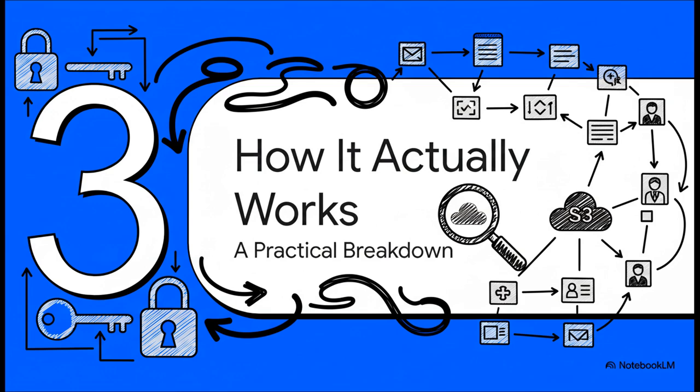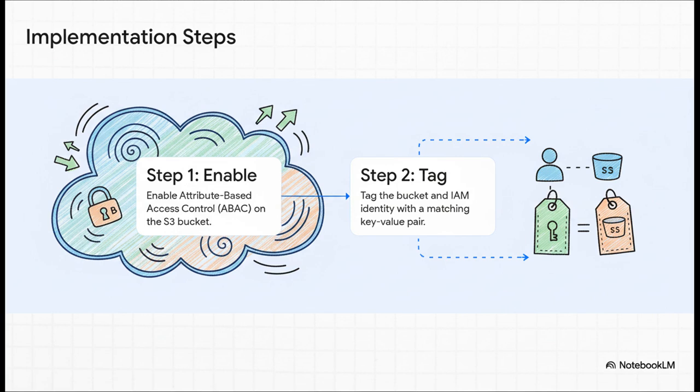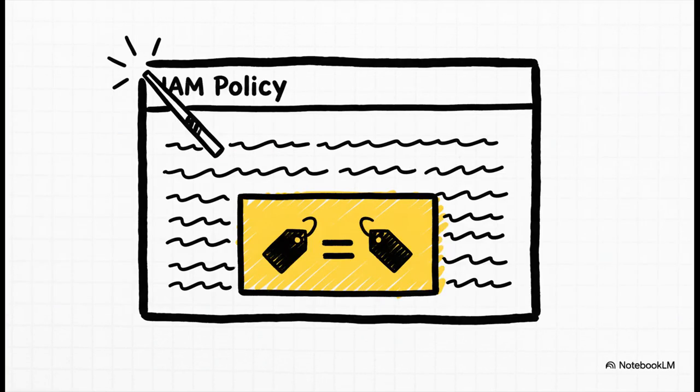Okay, that all sounds great in theory, but how does this thing actually work in practice? Let's break it down. You'd be surprised how simple it is. It's really just a two-step process. First, you have to go and explicitly enable ABAC on the S3 bucket itself. And second, you tag both the bucket and the IAM identity with a matching key value pair, something like environment: development. Now, all of this comes together inside the IAM policy. You write a single, generic policy, and all the magic happens in the condition block. This is the secret sauce. This condition just checks if the tag on the S3 bucket, the resource tag, matches a tag on the user or role asking for access. If they match, boom, access is granted.